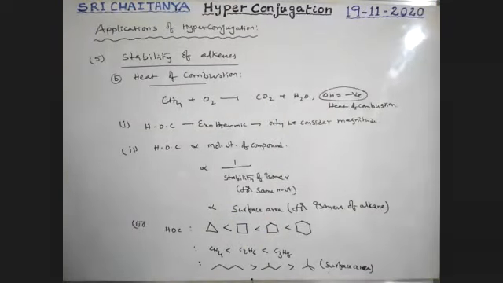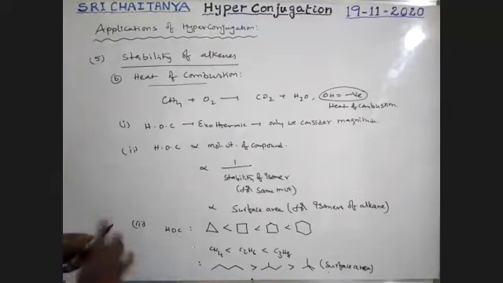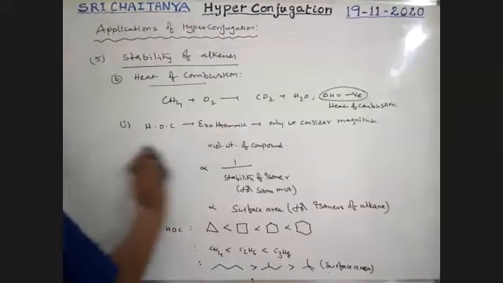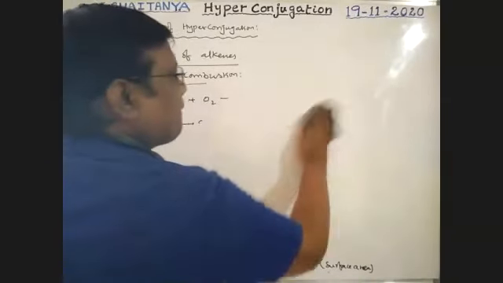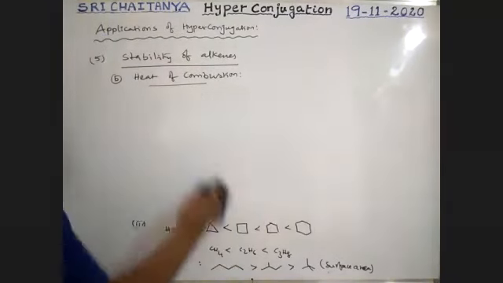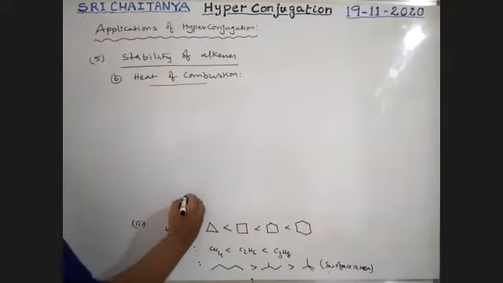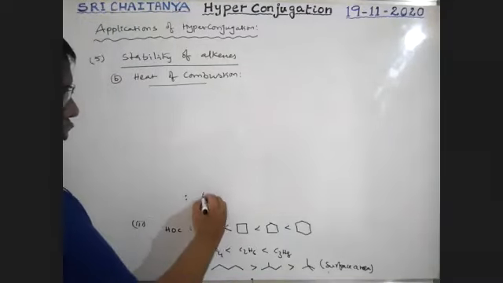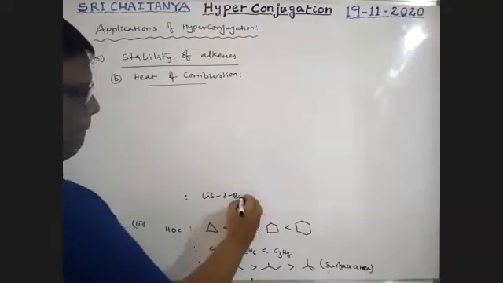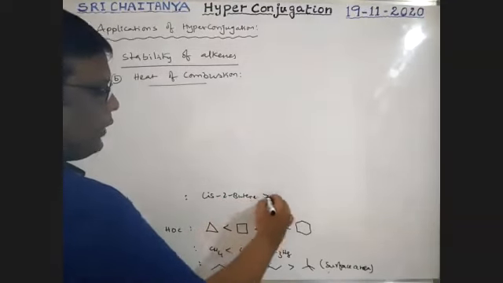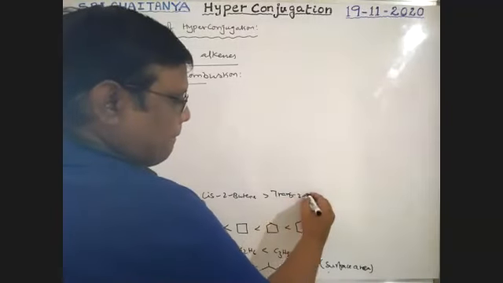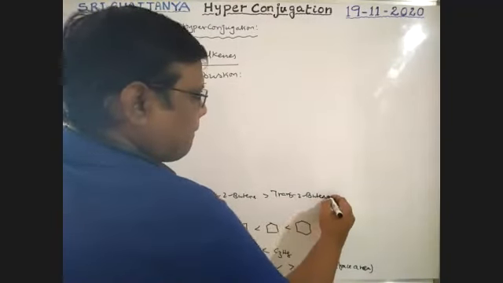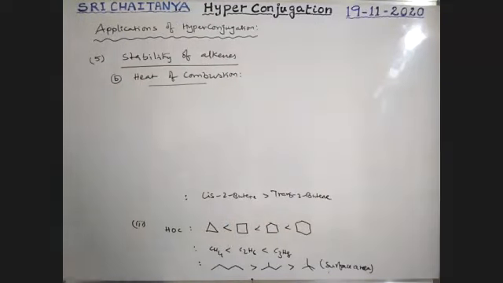Okay. Next. Cis-2-butene is greater than trans-2-butene.